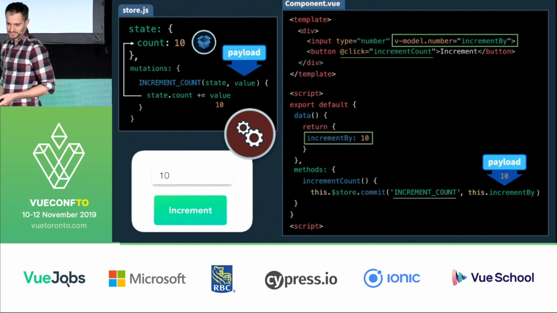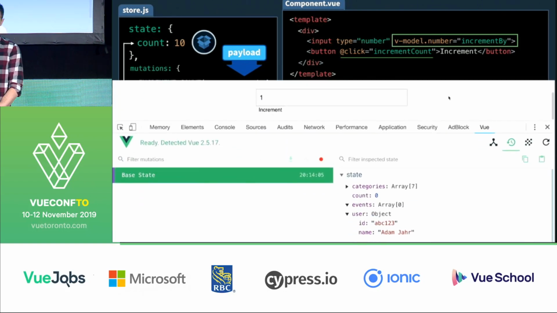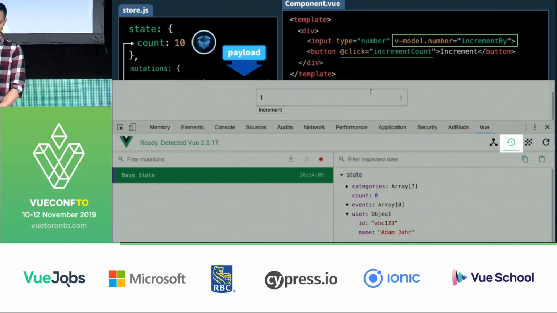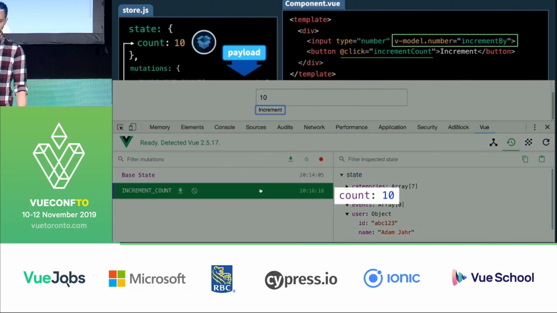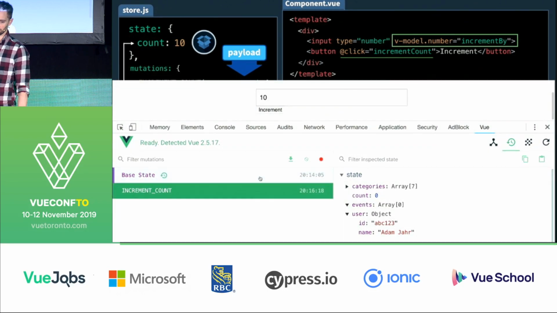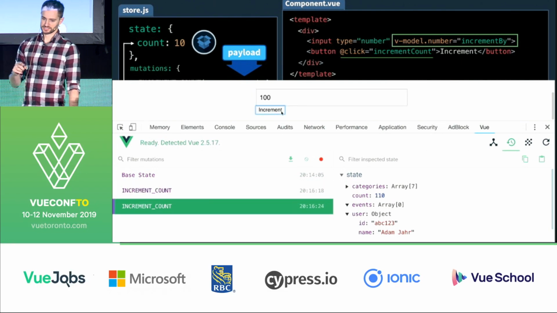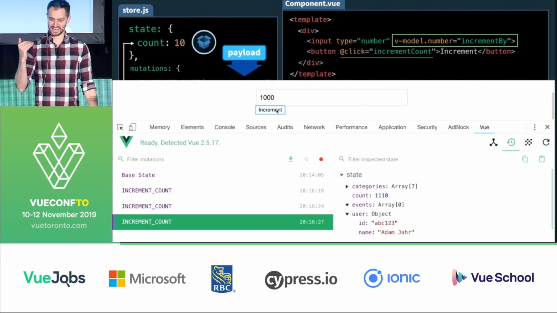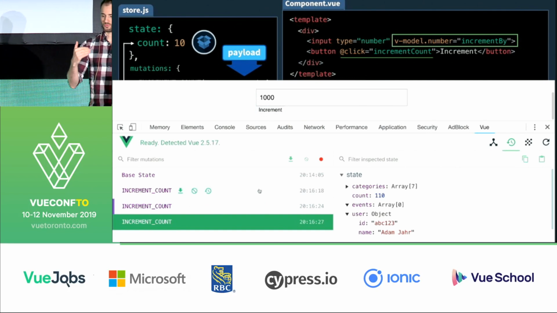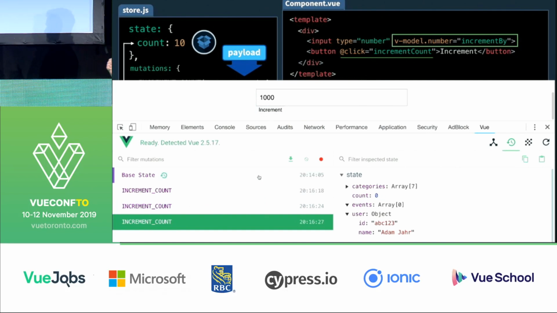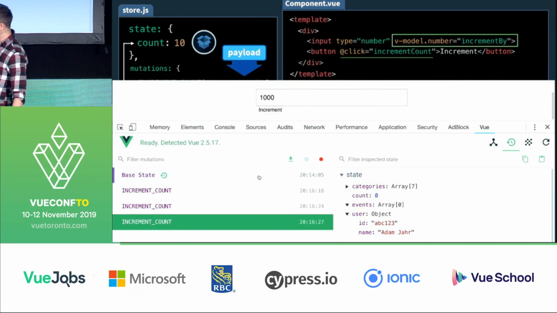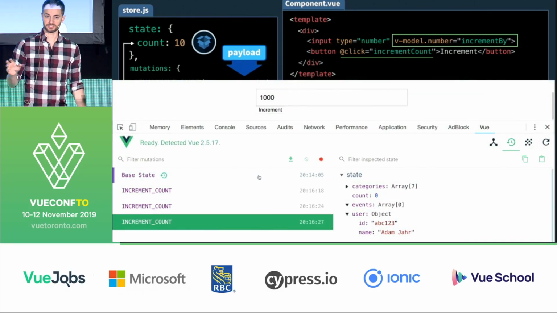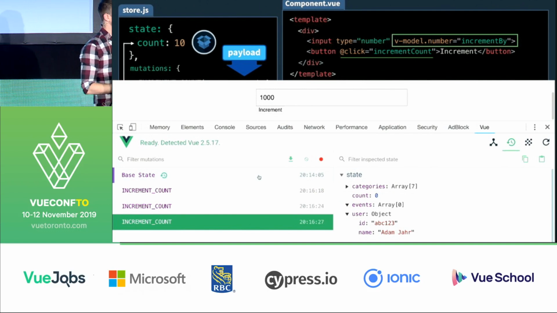And then this is a screencast of what the dev tools might look like in this case. As you can see, there's a record being collected of each mutation that's happening with those timestamps. So you can really have good insight into what changed your state, when, and what was the state at that given change. Also, this is quite an old version of the Vue dev tools. They're actually much better now. So thanks, Guillaume, right? He works on those? Yeah, thanks, Guillaume.